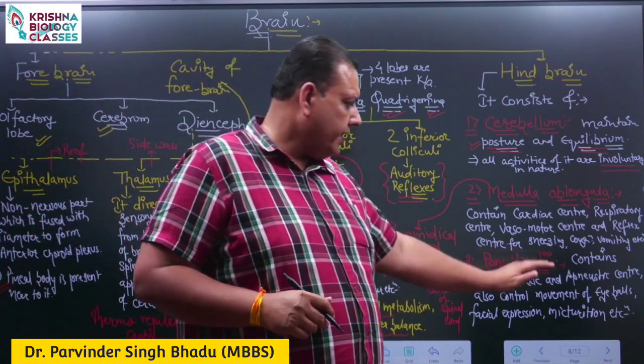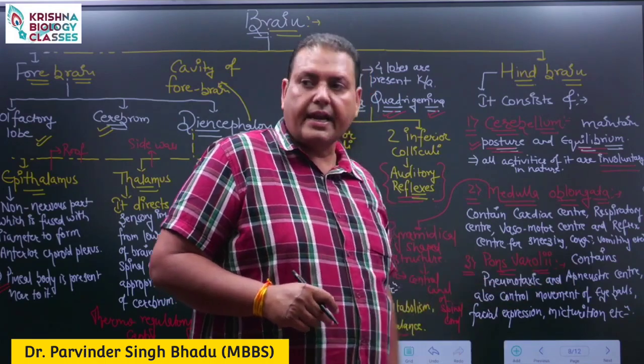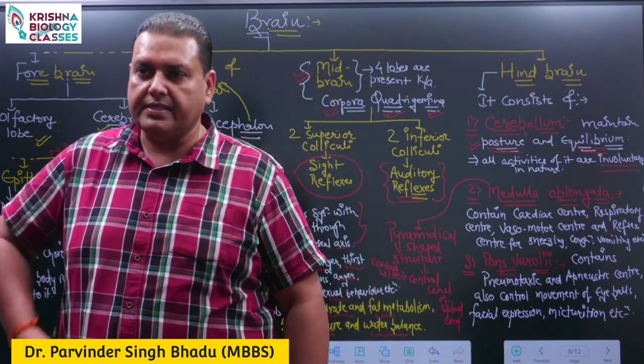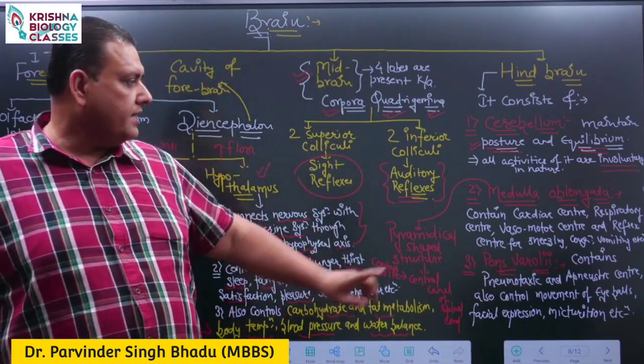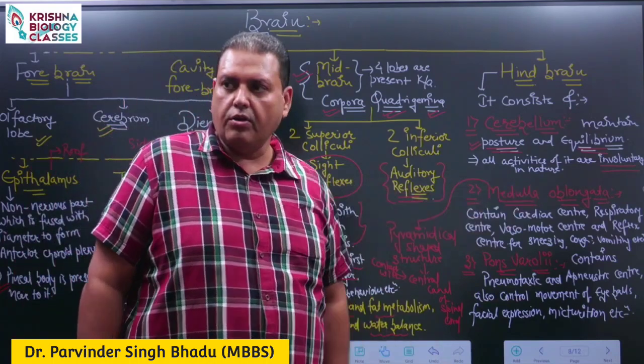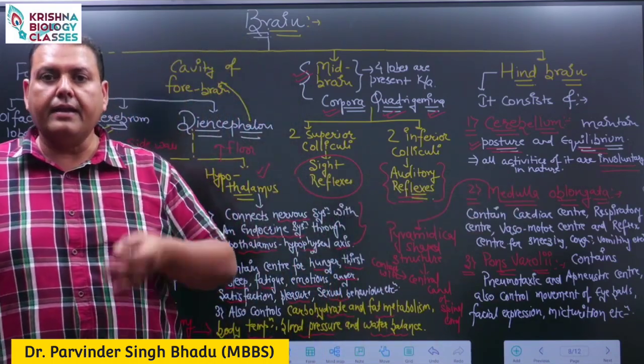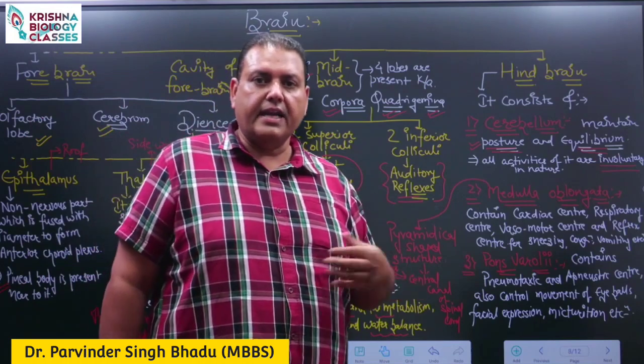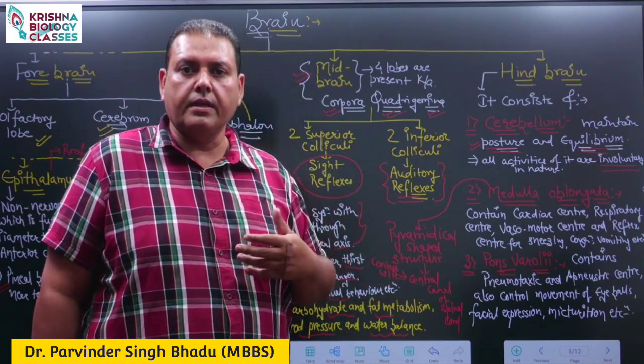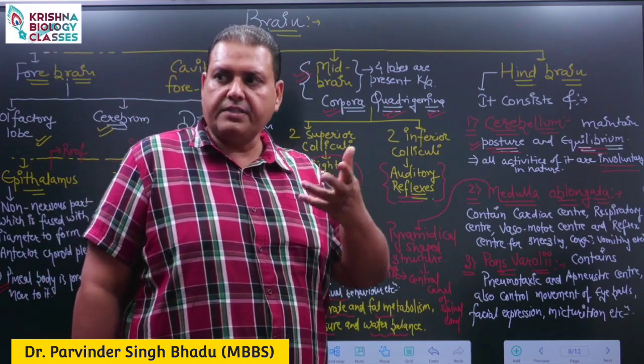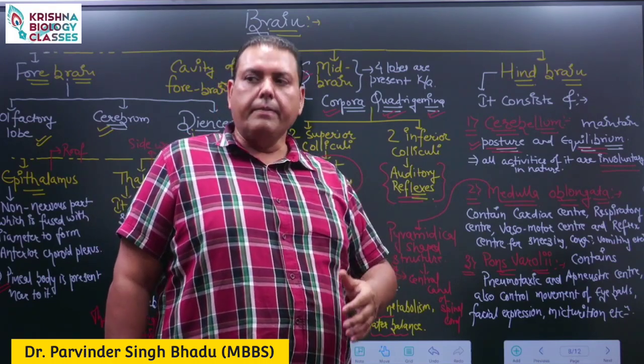Pons. Inside it, the pneumotaxic and apneustic centers are present. Breathing rate is maintained by the medulla oblongata, but the pattern and depth of breathing can be changed, such as forceful expiration or deep inspiration.